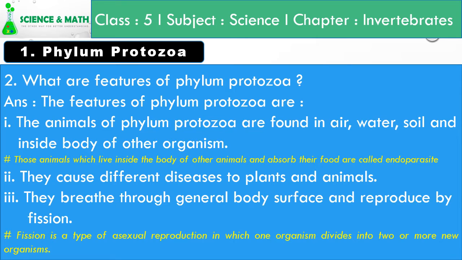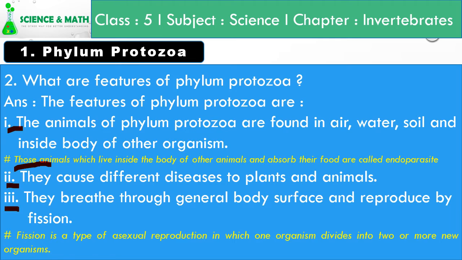Some of the features of Protozoa are: number one, the animals of phylum Protozoa are found in air, water, soil, and inside of other organisms. Those animals which live inside the body of other animals and absorb their food are called endoparasites. Not every protozoan lives inside the body of other organisms, but some of them live inside the body of other animals and absorb their food. They are called endoparasites. Number two, they cause different diseases to plants and animals.